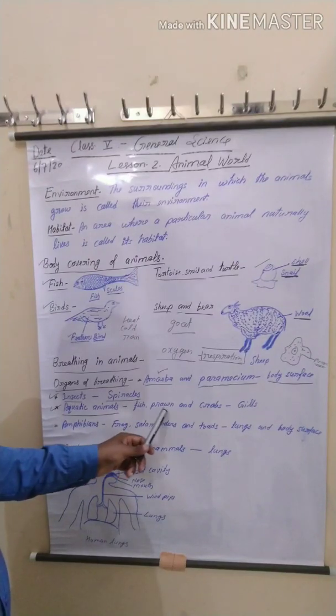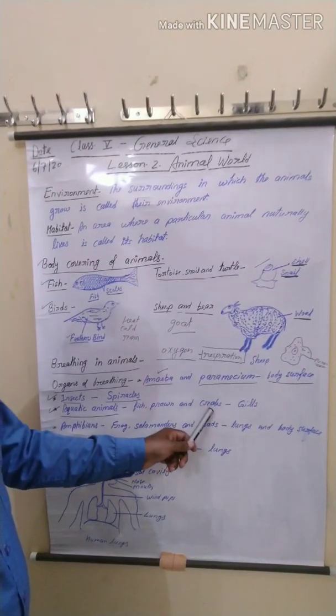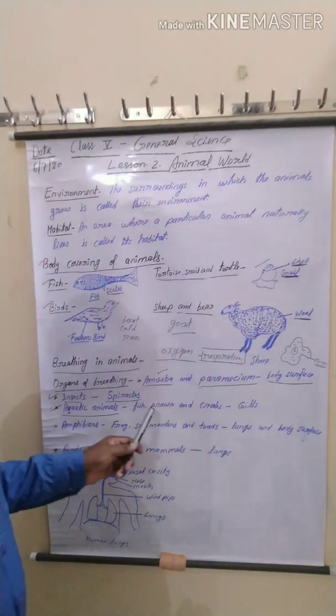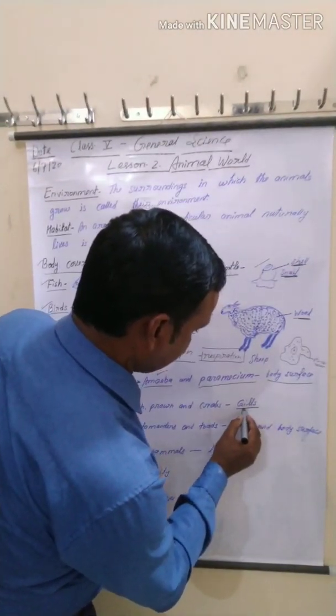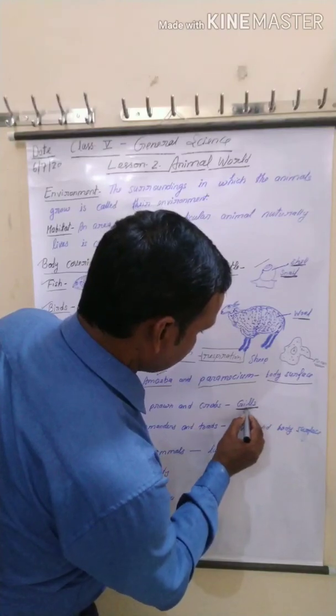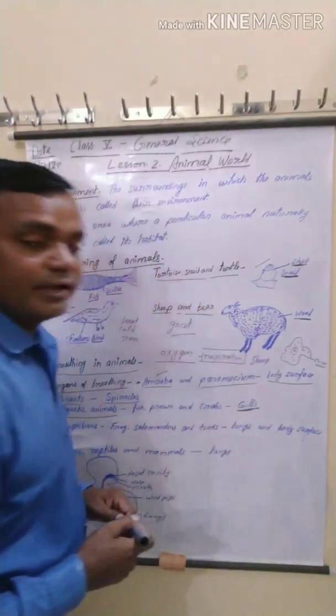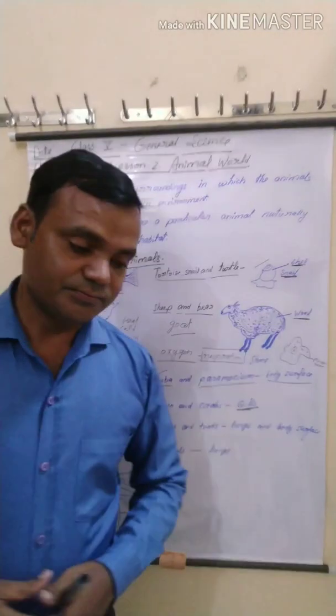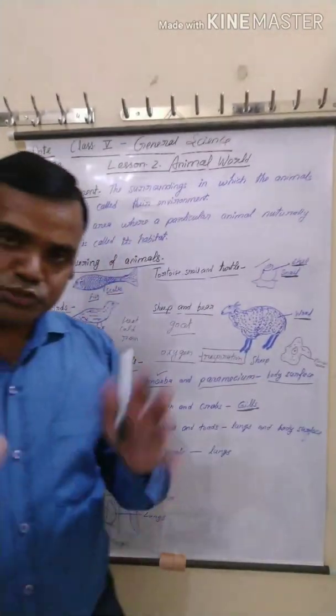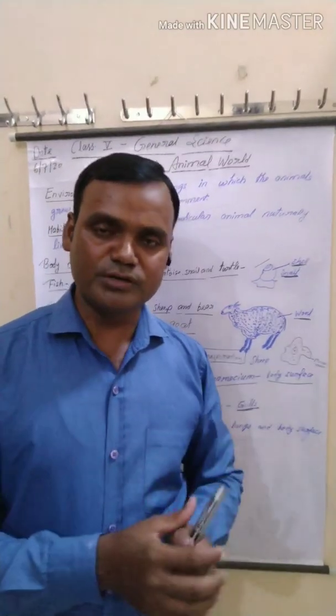Aquatic animals: fish, prawn, and crabs. These animals breathe through gills. When fish live in water, they absorb the dissolved oxygen found in water.